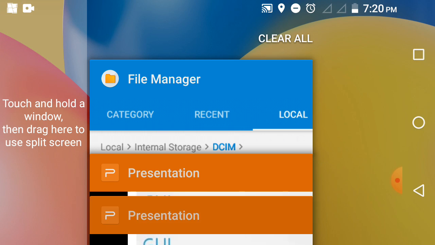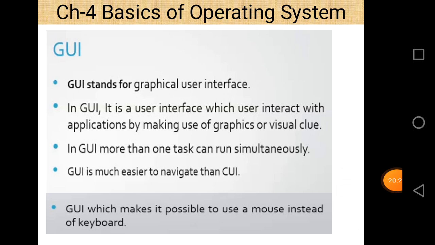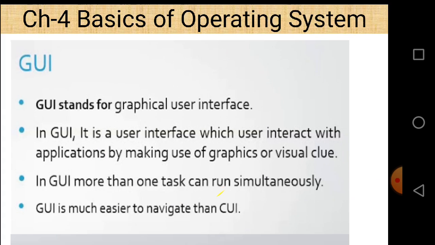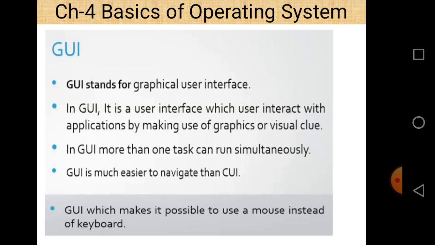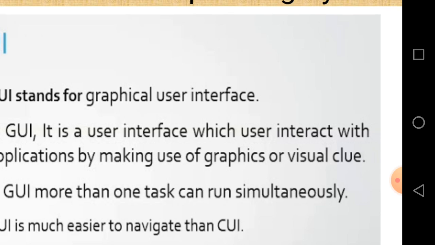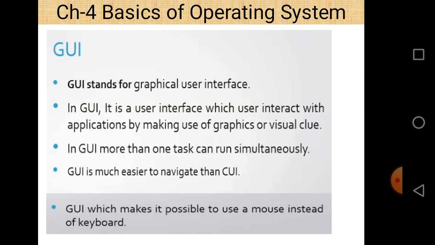If you are working on a computer system, then you just click on the icon of My Computer or Recycle Bin to open it, and you are able to open your computer or Recycle Bin at that point of time. It is because of GUI. You don't give a command to a computer system by typing some text. You just click using a mouse on a particular icon, and you are able to interact with the operating system. So that is the use of GUI.